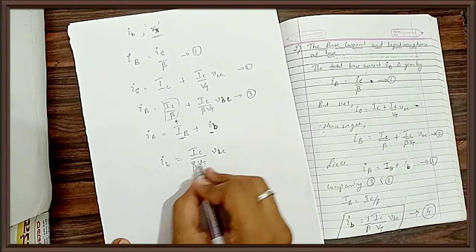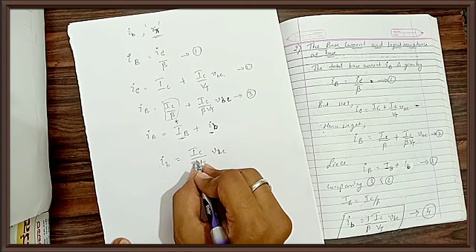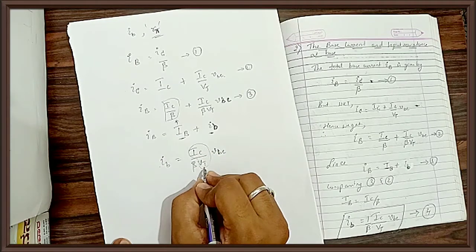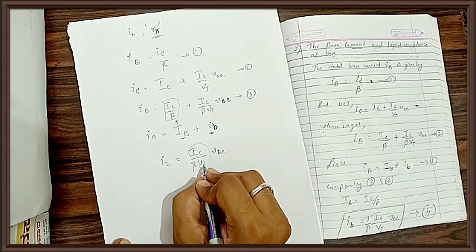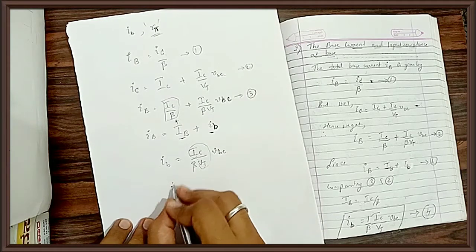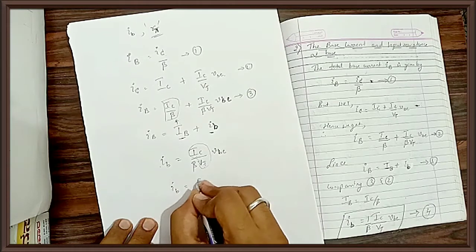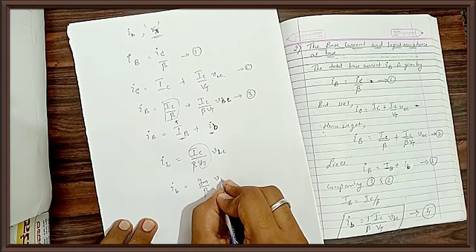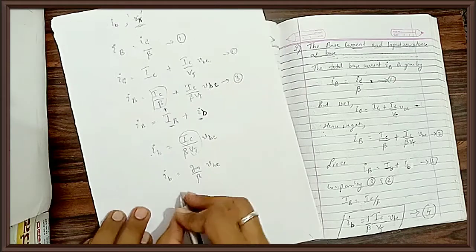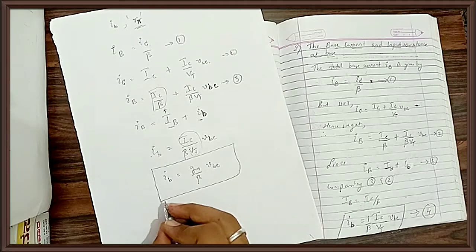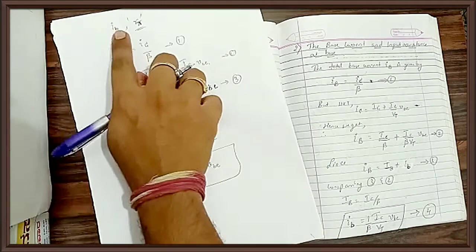Try to understand what this is. I have already discussed in the last class that IC divided by VT is gm. So can I write the expression of base current as ib equal to gm divided by beta? Yes. So it is gm divided by beta into vb. This is the expression for base current. So I have derived the expression of base current.